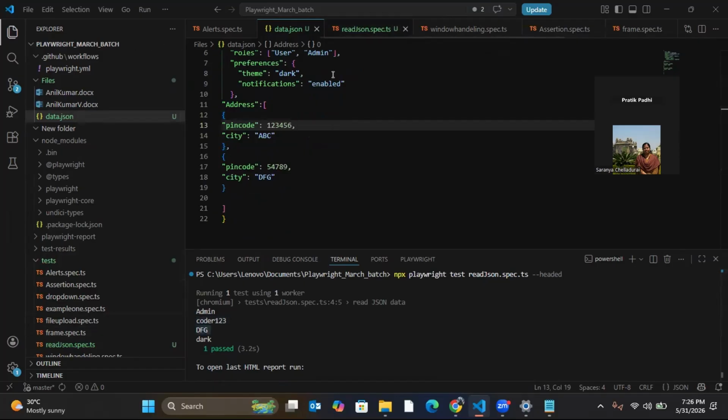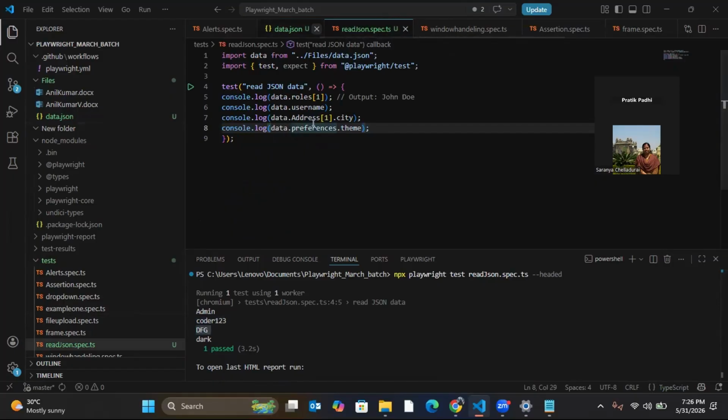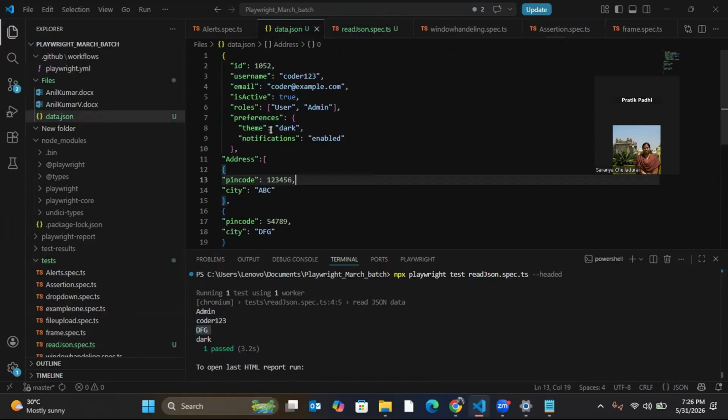Then the theme, data.preference, dark, so dark got printed. Understood? How to read from a JSON and how to do it in Visual Studio. So this is all about how to read from a JSON file.